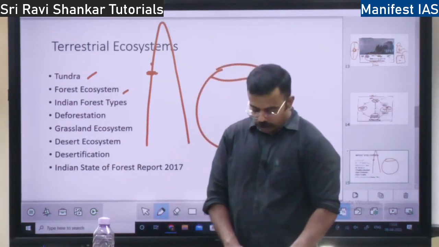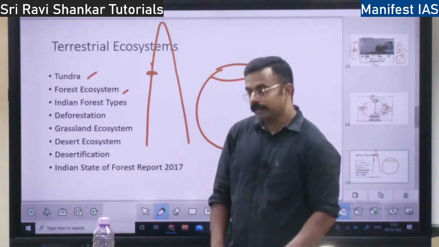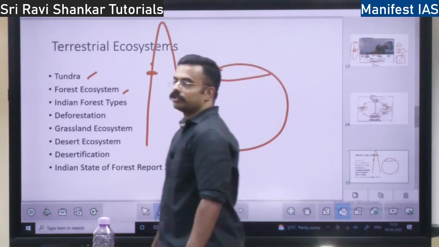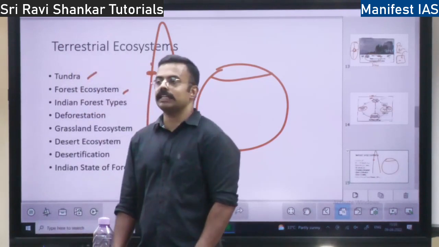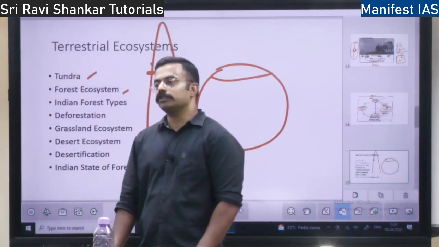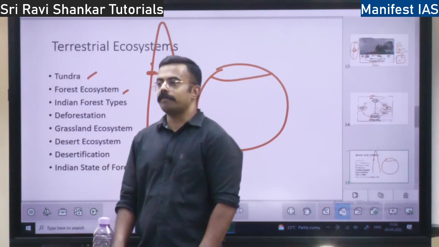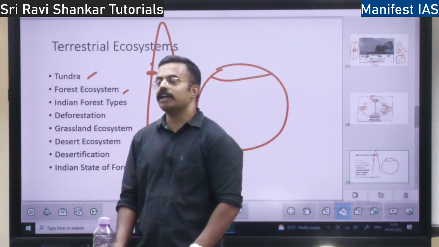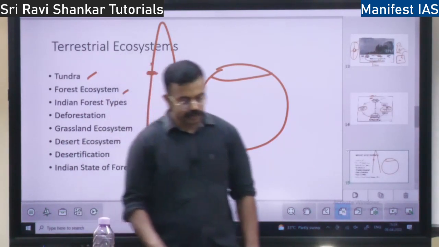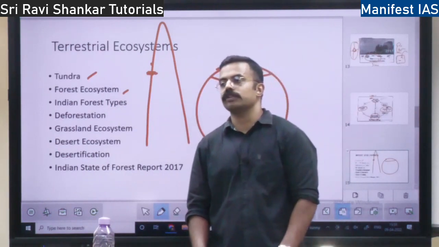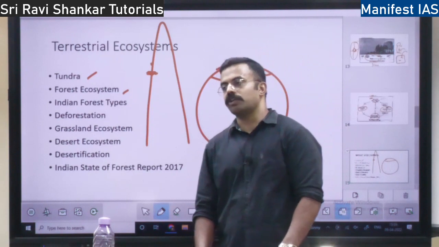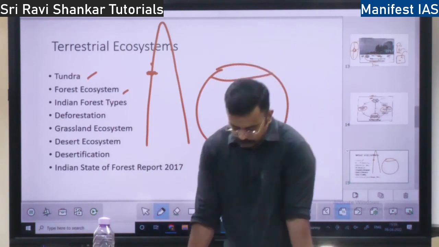Then you have tropical rain forest. Where? Around the equator. How much rainfall? More than 200 centimeter of rainfall. What is the speciality? From morning to afternoon, there is a lot of sunshine. From afternoon, it will start raining. Every day you will find rain there, right? So that is the tropical evergreen forest. Your Amazon forest, Congo forest, all these regions you will find it.